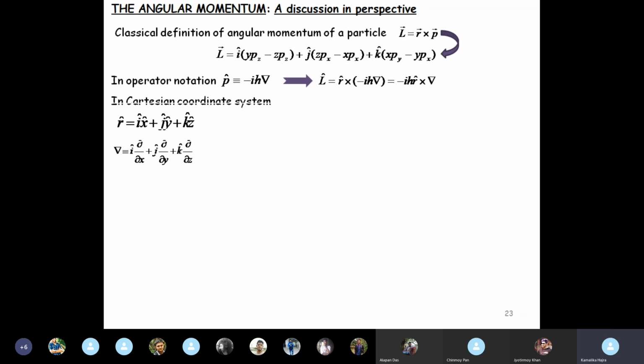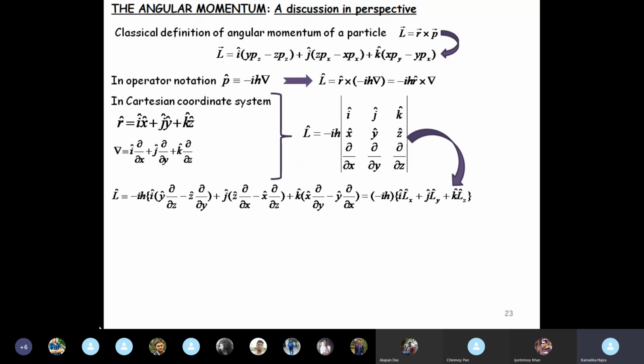All right, in the Cartesian coordinate system now, r is equal to the sum of the three Cartesian coordinates, and del, you know, is written in this manner, a partial differential operator. So if you now make the cross product, then angular momentum becomes this expression, which gives you the value of the different components of the angular momentum.